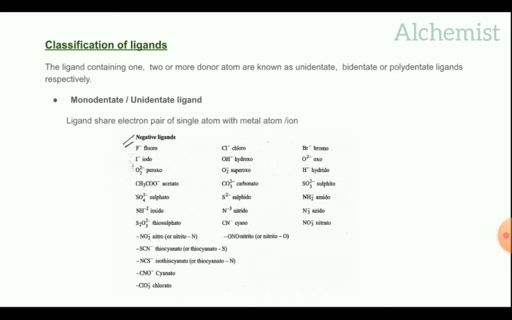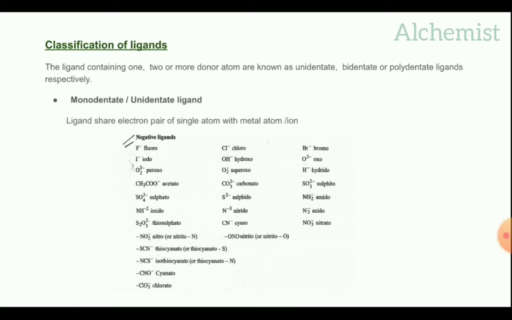Here N means N acts as the donor atom. SCN minus thiocyanato or thiocyanato S. Here S, or sulfur, acts as the electron donor.